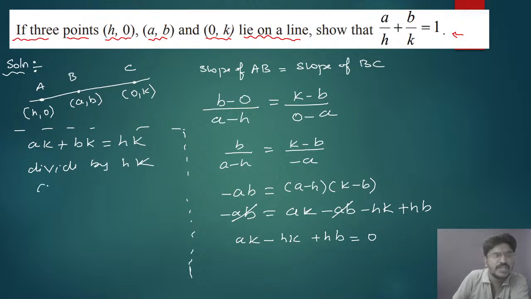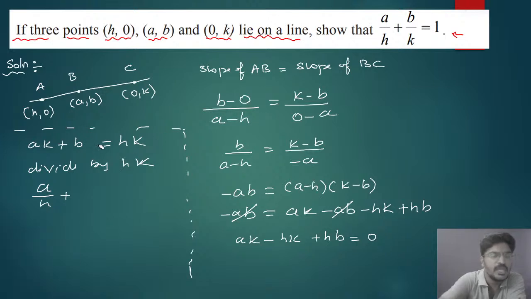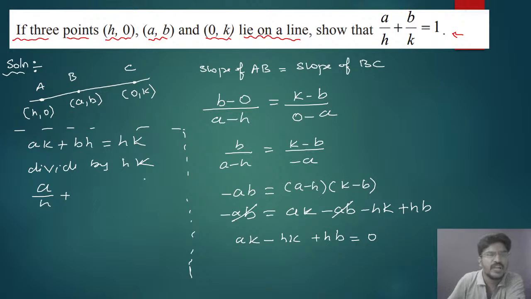Then it will be a by h plus b by k equal to 1.